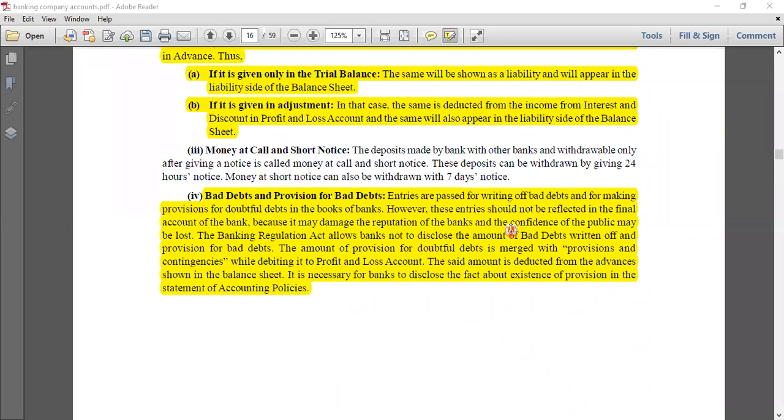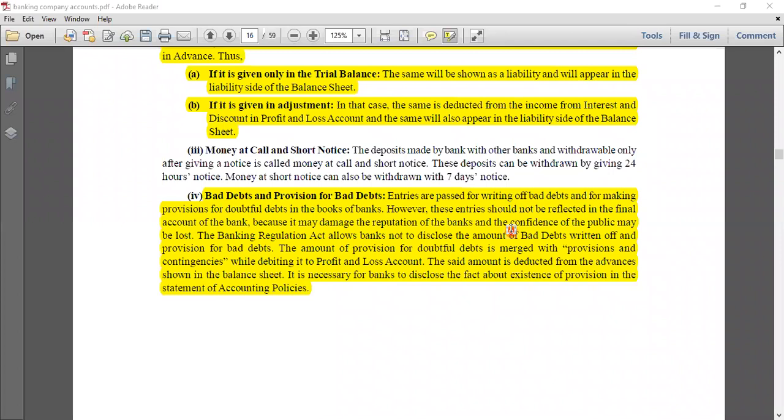It will create a cash crunch. It will create a panic, because a bank might not have that amount of cash with it at that point of time. So in order to prevent such panics, in order to maintain the integrity and reputation of the bank, these entries of doubtful debts are not reflected in the final accounts of the banks.